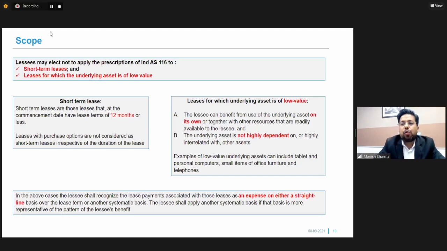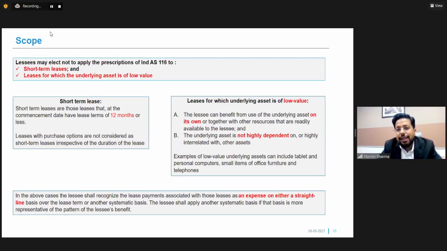Now, IND AS 116 gives two practical expedients for implementation of the standard. The first is short-term leases, and the second is leases for which the underlying asset is of low value. The standard setters have said that if any lease agreement is less than 12 months in nature, you don't apply IND AS 116 to that particular lease. And second, if the value of the lease is low, then there's an exemption to apply IND AS 116.